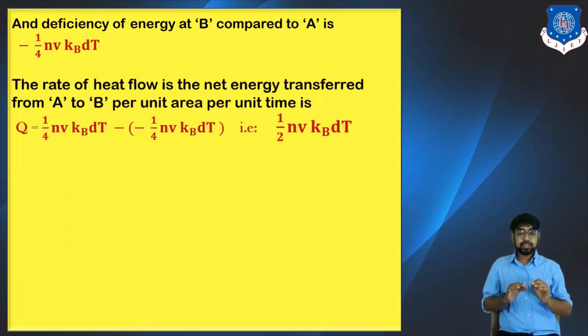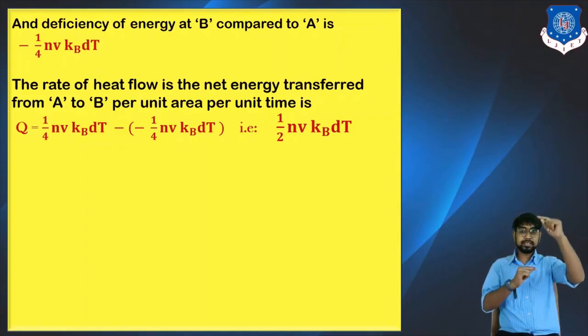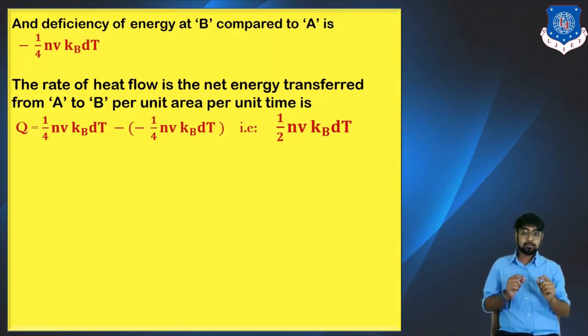The rate of heat flow is the net energy transfer from A to B per unit area, which is the difference between these two terms. So Q equals 1 by 4 nV kB T minus of minus 1 by 4 nV kB dT. The minus turns into plus, and 1 by 4 plus 1 by 4 becomes half.